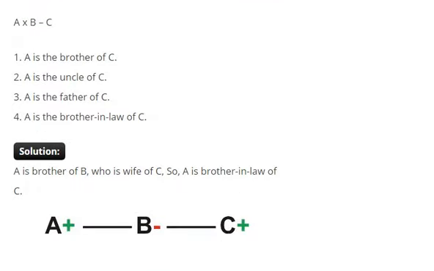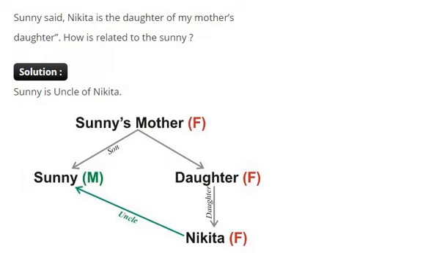So A multiplied by B minus C. So A multiplied by B, A is brother of B. And B minus C, B is wife of C. So A is brother-in-law of C. So we'll see a few more examples.